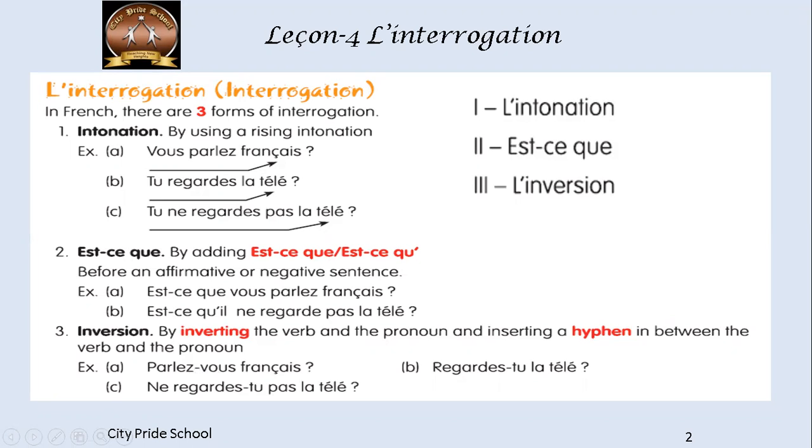So what is inversion? In inversion, we interchange the position of the verb and the subject. The second example is regardes-tu la télé? Here also we have changed the places of tu and regardes. Regardes-tu la télé? Ne regardes-tu pas la télé? In the negation form, in the case of inversion, you will add ne before the verb and pas after the subject. Since we have inverted it, tu has come after the verb with a hyphen, so you will add pas after that subject.